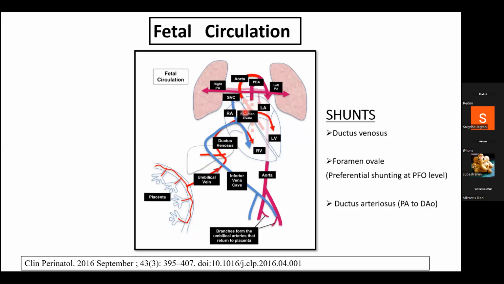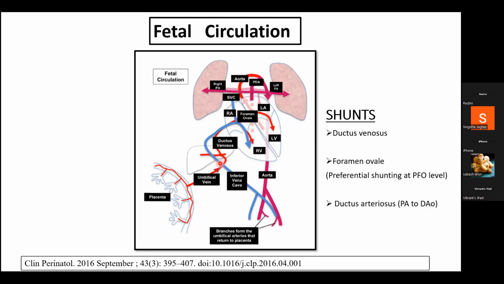This relatively more oxygenated blood gets mixed with whatever amount of blood is coming through the pulmonary vein, reaches the left ventricle, and through the left ventricle reaches the ascending aorta and supplies the cerebral arteries and the coronary arteries. So the more oxygenated blood is preferentially coming directly to the left atrium through the right atrium and to the left ventricle, supplying the head and heart, while some of it reaches the descending aorta.